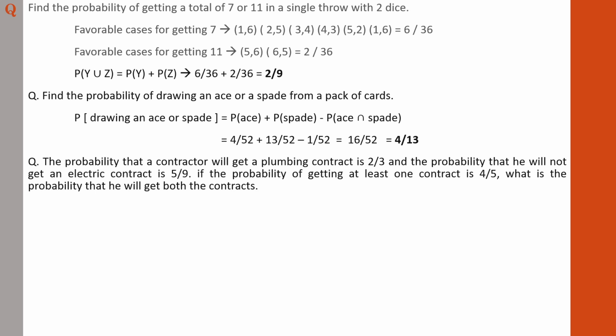Next one. The probability that a contractor will get a plumbing contract is 2 by 3. And the probability that he will not get an electric contract is 5 by 9. If the probability of getting at least one contract is 4 by 5, what is the probability that he will get both the contracts?